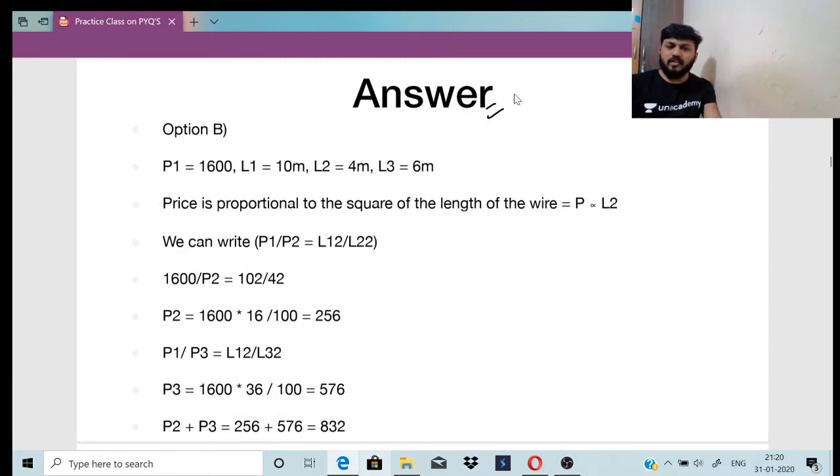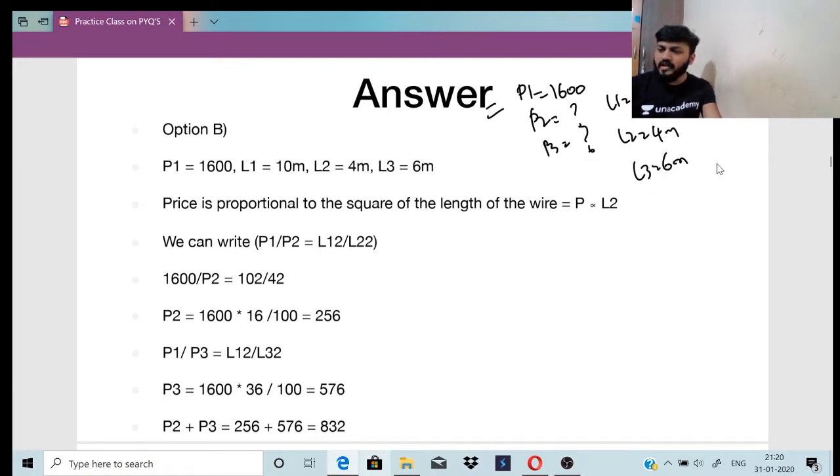They have given the price of one material, 1600. P2 and P3 we don't know. Length we know one as 10 meter, L2 is 4 meter, L3 is 6 meter. What is the equation given? P is directly proportional to L square. So I can write P1 by P2 is equal to L1 square by L2 square.